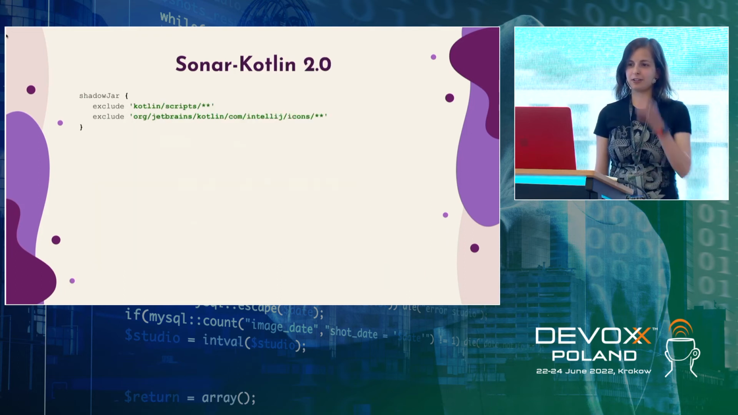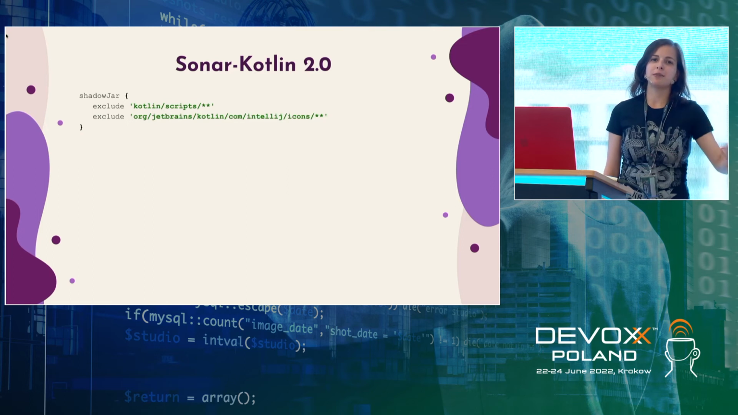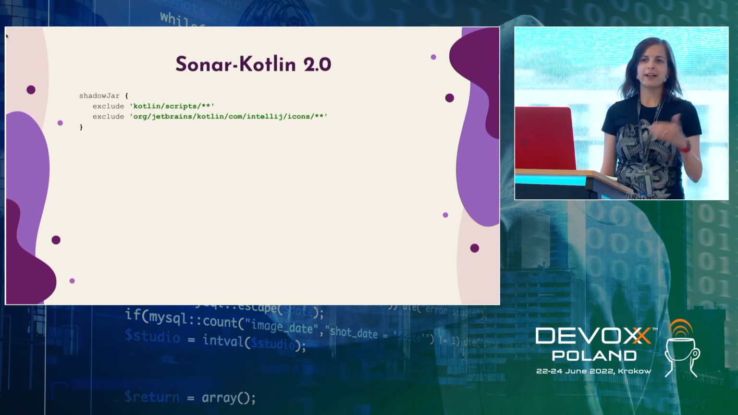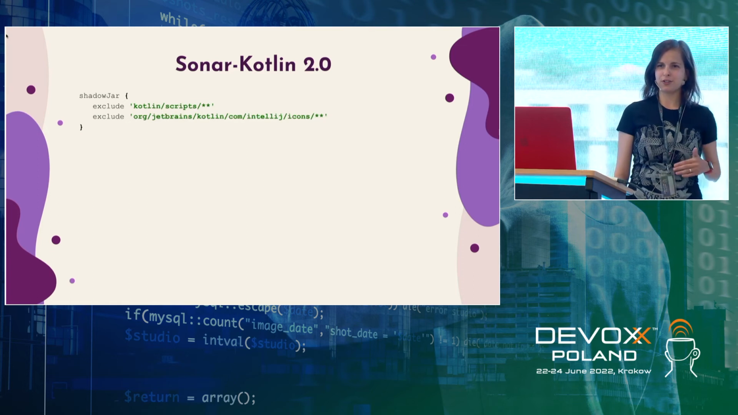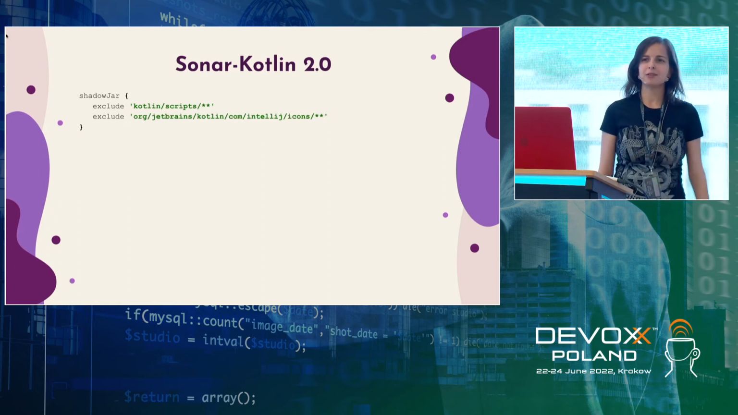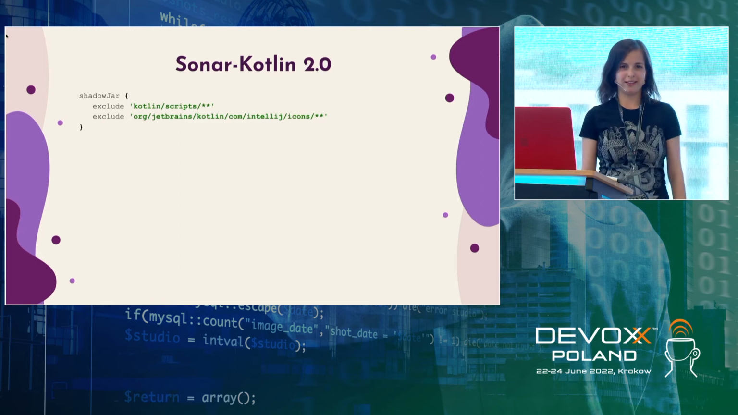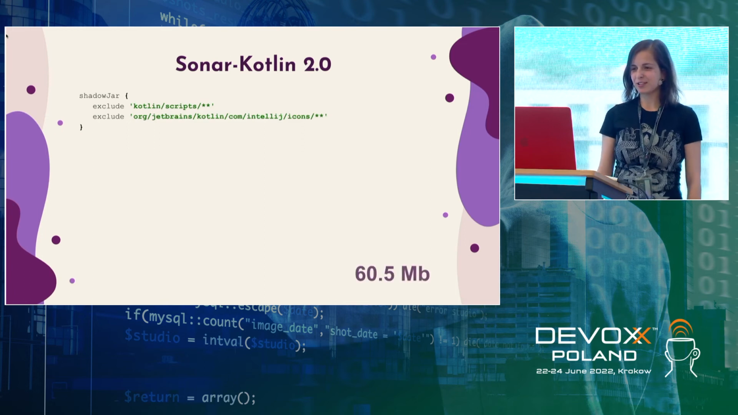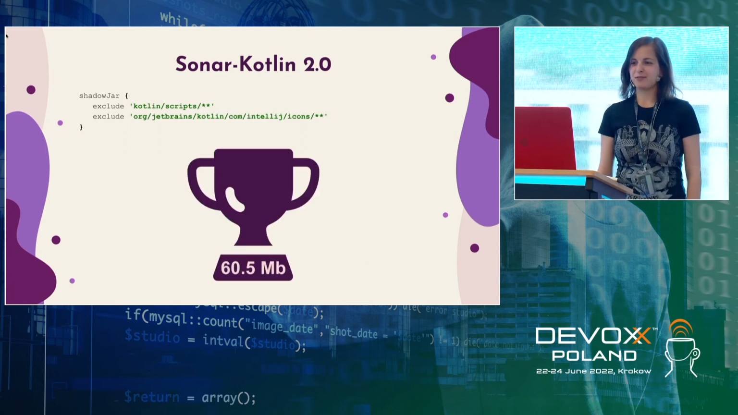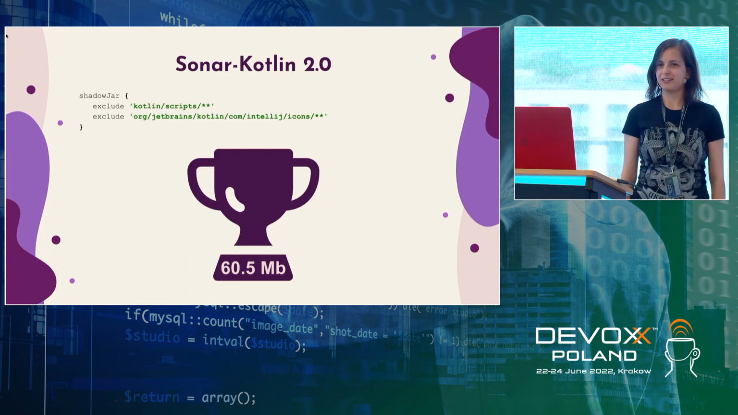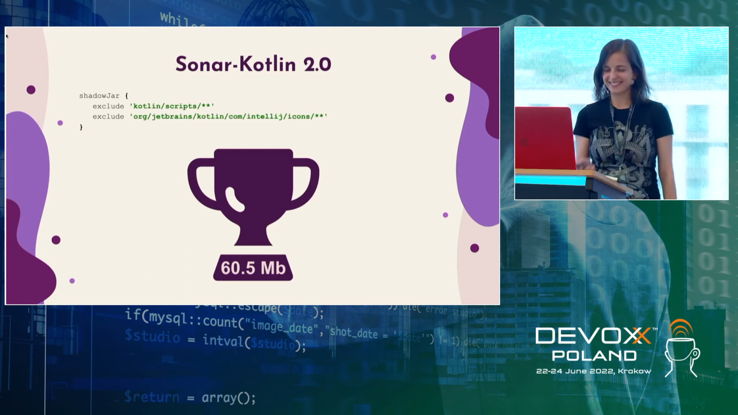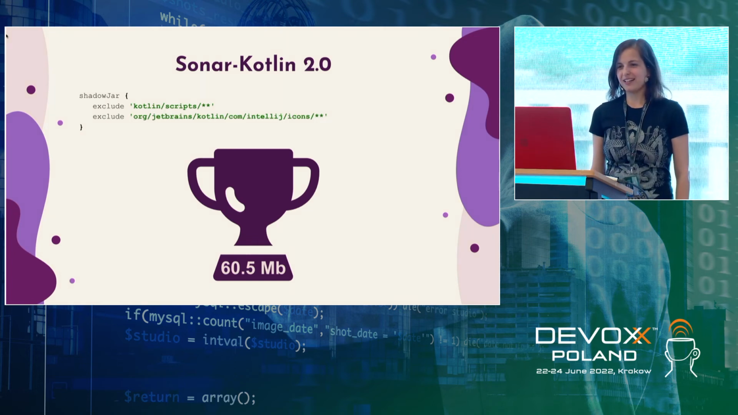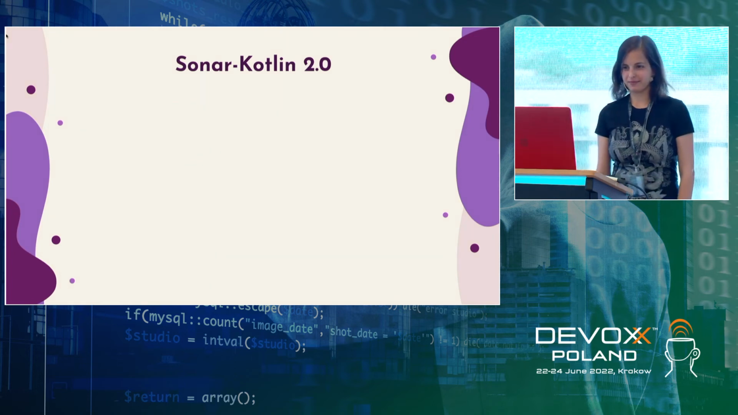But in SonarKotlin 2.0, when we started using semantics, started using binding context, we eventually had to comment out a lot of exclusions. Eventually, we got rid of minimize because it caused more problems than it solved. And we managed to do this shadow jar with only 2 exclusions. And guess how big the plugin was? It was 60.5 megabytes, and we won a prize for being the biggest plugin in the Sonar ecosystem. A prize that we didn't really want. So we needed to do something with this before release.